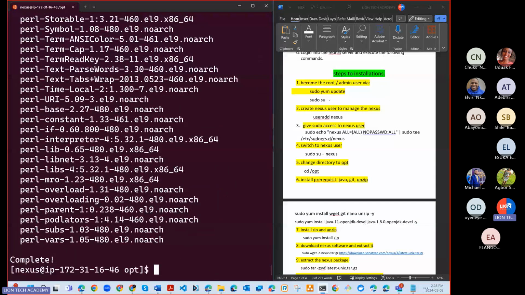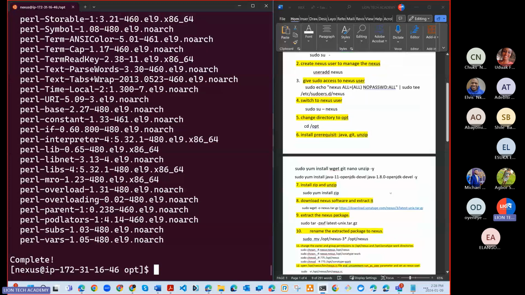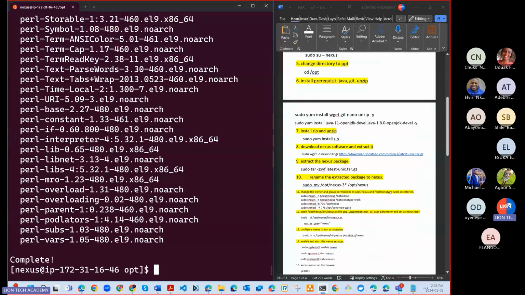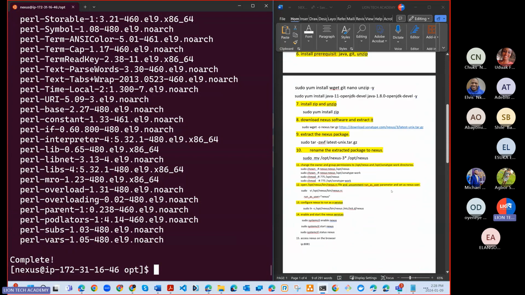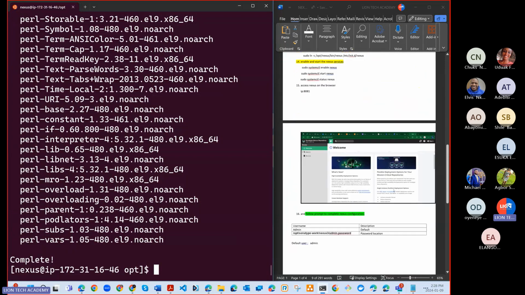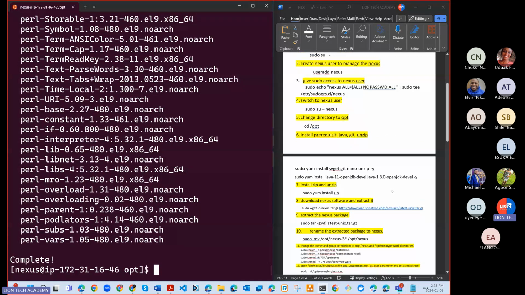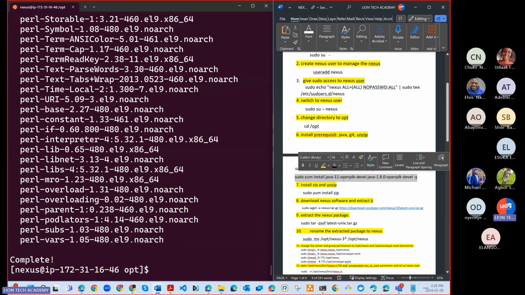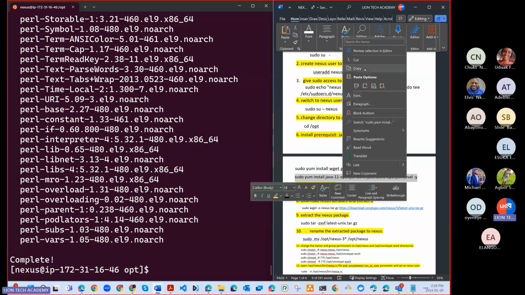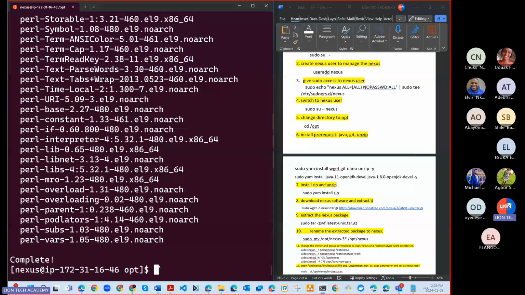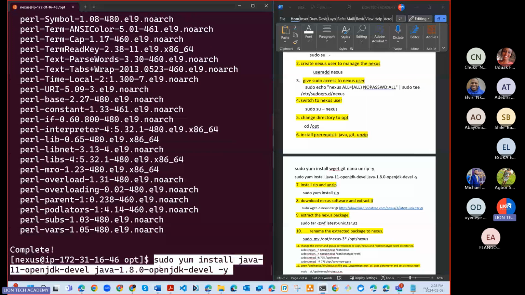The next package is to install Java. Okay. Need to install Java. I think I'm missing. Okay, there we go. See that? We have what? We have sudo what? Sudo yum install Java. Okay. And then this is going to work.